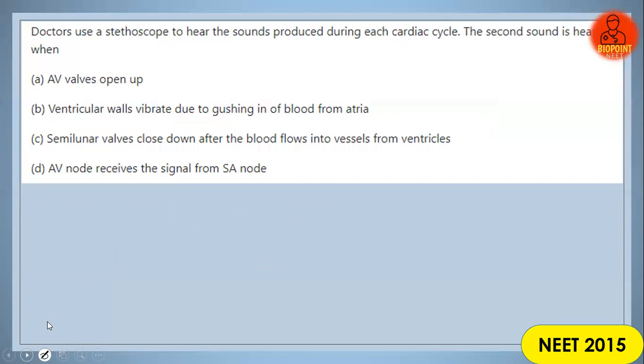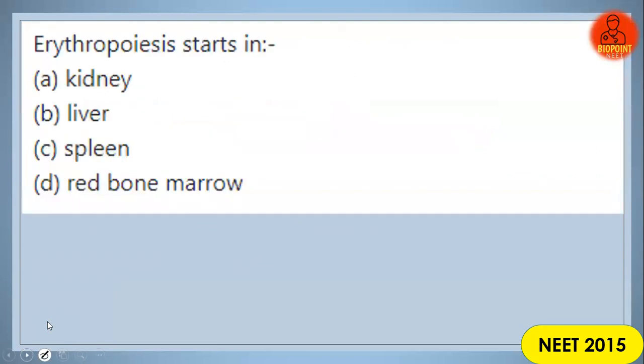Can we move on with the next question? Yes. Erythropoiesis, again a NEET 2015 MCQ. Erythropoiesis starts in. What do you mean by erythropoiesis and where is it initiated? Erythropoiesis means formation of red blood cells.